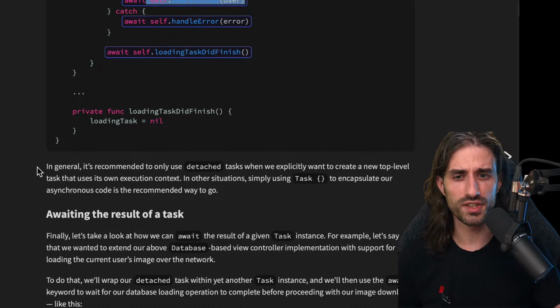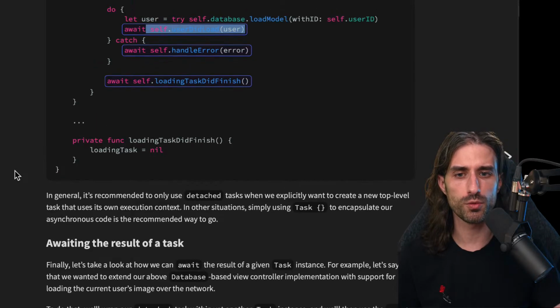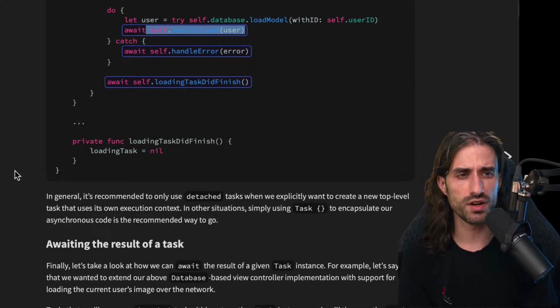In general, it's recommended to only use detached tasks when we explicitly want to create a new top-level task that uses its own execution context. In other situations, simply using Task to encapsulate our asynchronous code is the recommended way to go. And to tell you honestly, I don't think I've ever used a detached task in production. I've used it when writing code examples for videos, but I don't think I've ever needed to use it in production, because it's for quite specific use cases.